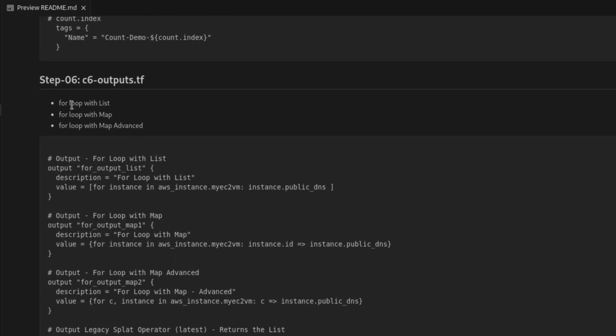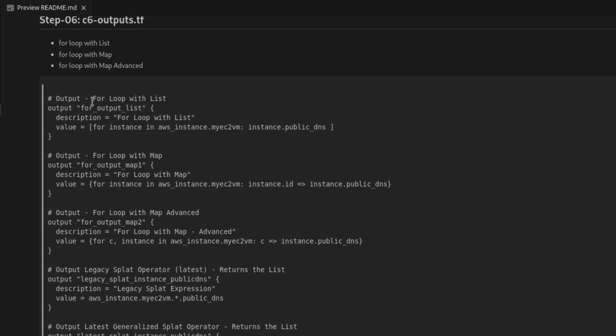Then output: for loop with list, for loop with map, and for loop advanced, one by one. For loop with list items. While displaying the list of instances, for loop with instance, this is how we specify. This is a for loop in Terraform: for instance in aws_instance, this type has to be there while creating the instance, and this has to be the identifier in aws_instance. This has to be the identifier. So the aws_instance identifier, and then we are supplying the value instance public DNS.